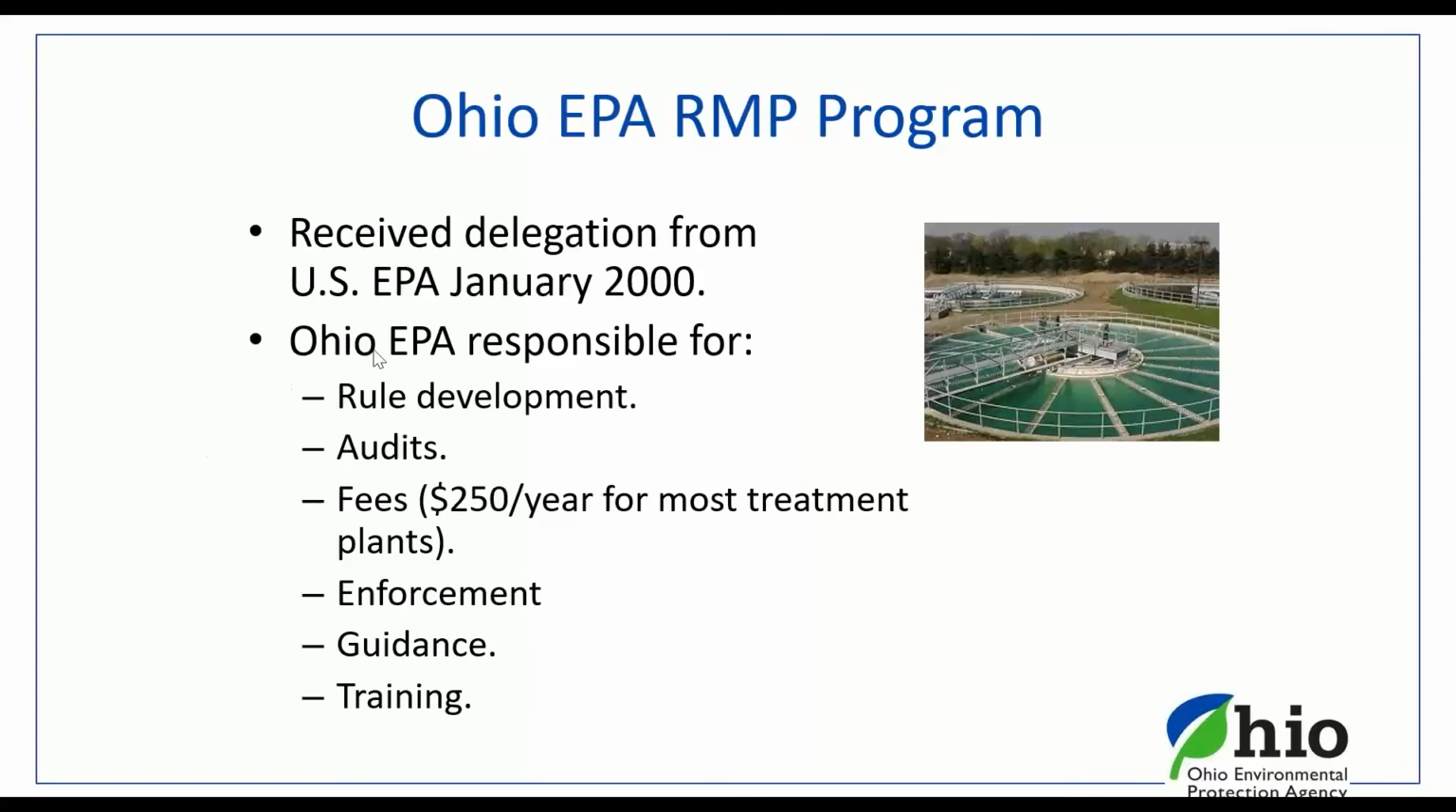But primarily, the one nice thing about delegation is that in Ohio, we average probably about 80 to 90 RMP audits during the course of a calendar year. But if you were any of the other states in Region 5, which is under US EPA's oversight, those states might get 3 or 4, if that. So Ohio EPA, we definitely are going out and doing audits, doing inspections. And again, we get about 80 to 90 a year.